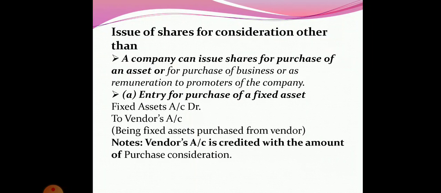So the entry will be fixed asset account debit to vendor account, being assets purchased from vendor. Here you have to remember one thing, vendor account is credited with the amount of purchase consideration. That means the price that is fixed for that asset.